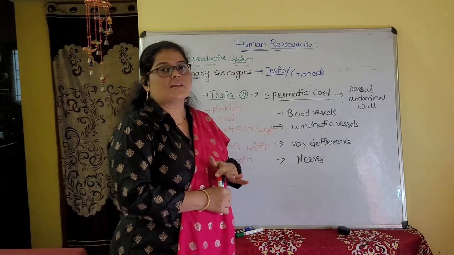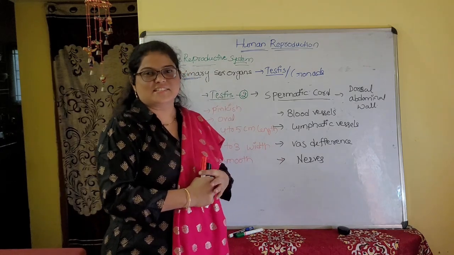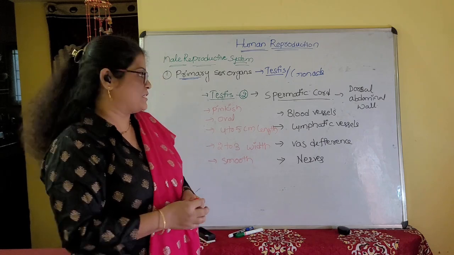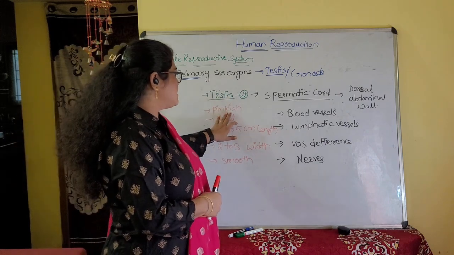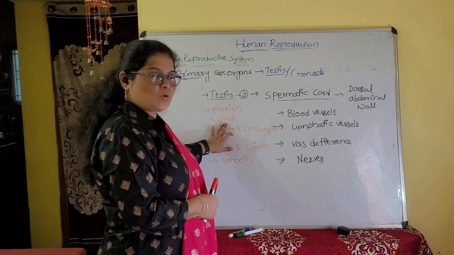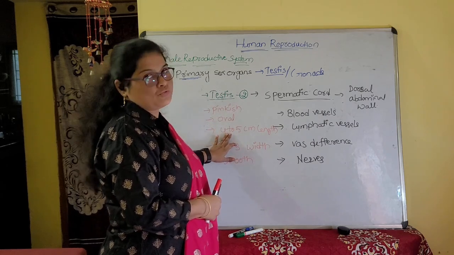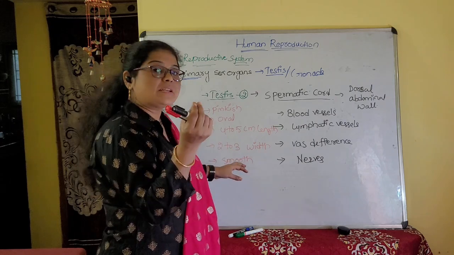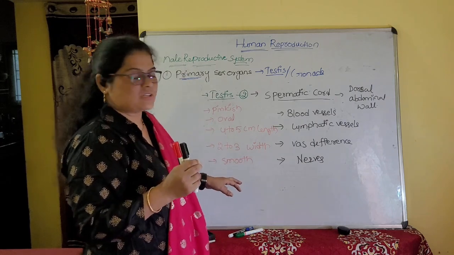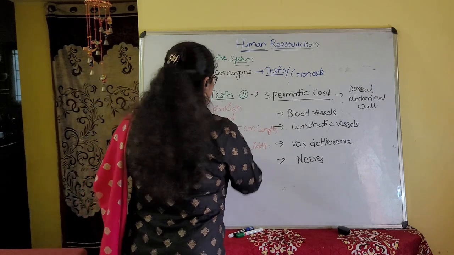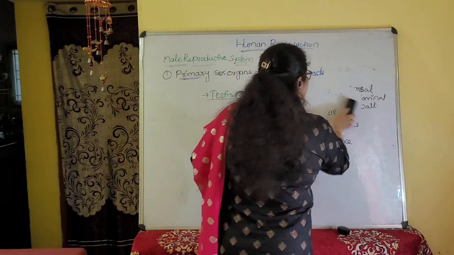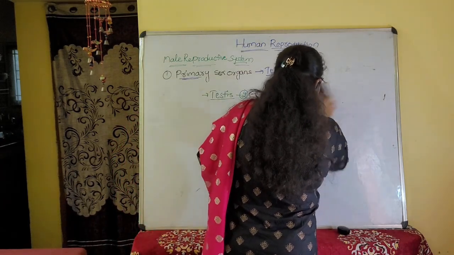Now we will enter inside the testes and see how a cross section appears. So the testes are pink in color, oval in shape, 4 to 5 centimeters in length and 2 to 3 centimeters in width, and their appearance is smooth and soft. Now we are moving into the testes.